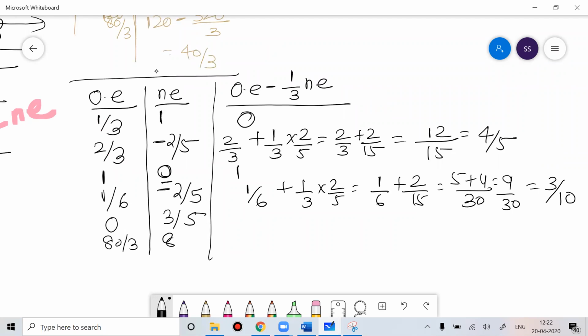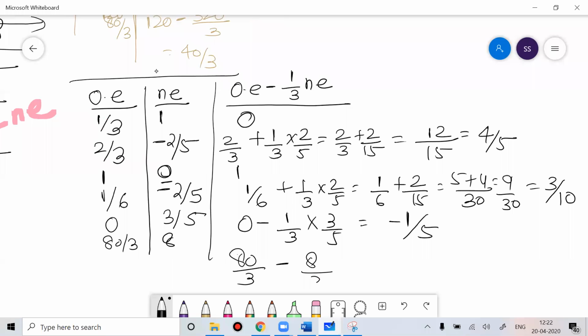Then this is 0 minus 1 by 3 into 3 by 5, so you get minus 1 by 5. And this is 80 by 3 minus 8, so you'll get 72 by 3. 24 3s are 72.